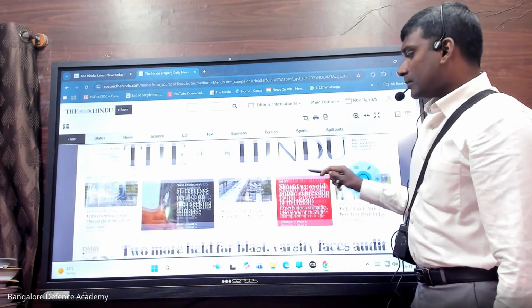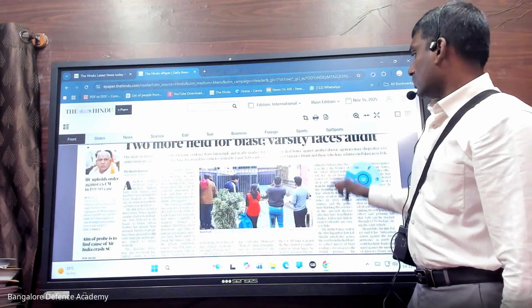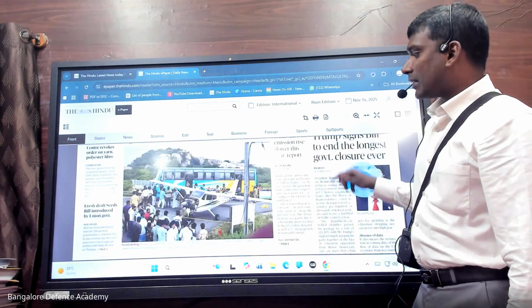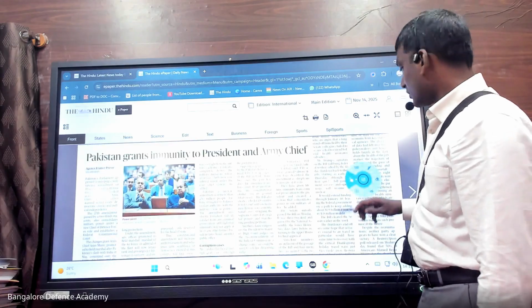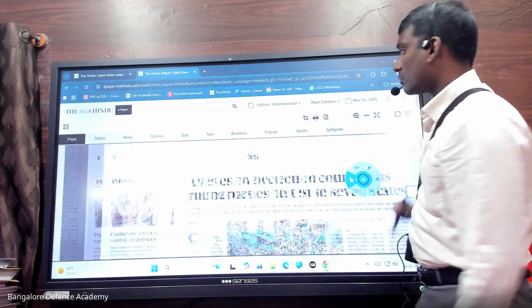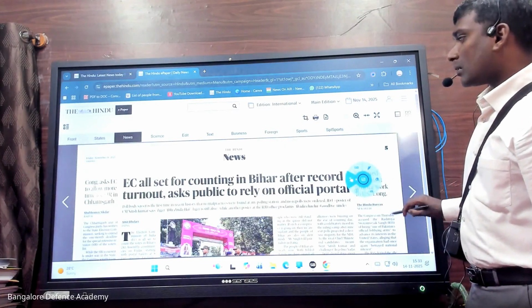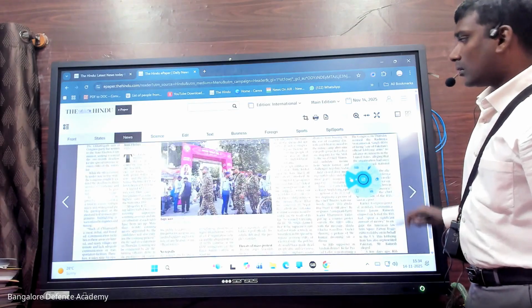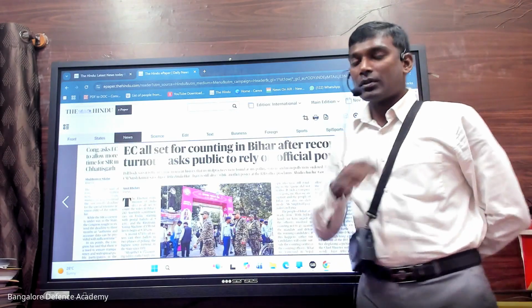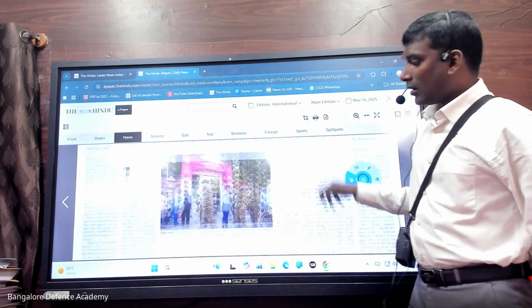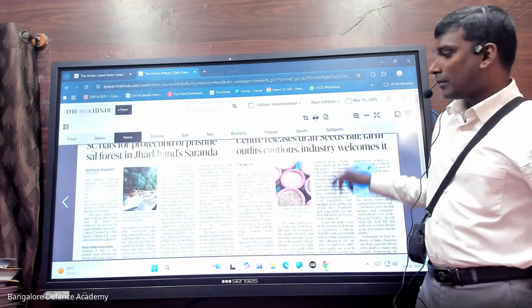Today's newspaper. So the blast which took place in Delhi, that is in the news. Okay, it's the international edition of The Hindu newspaper. So I would like to discuss a very interesting and important topic for the subject of polity. Since we are doing polity these days, we need to understand one important topic here.